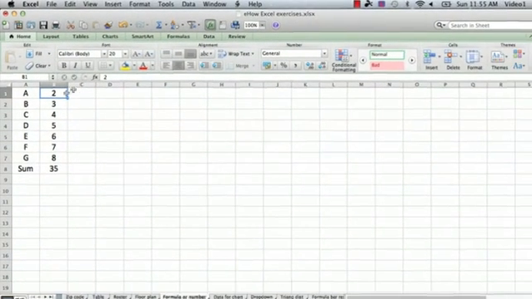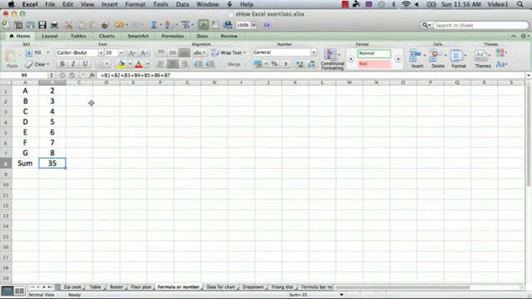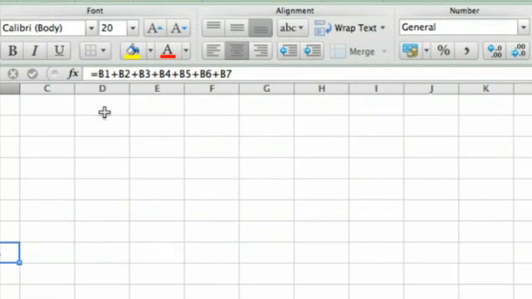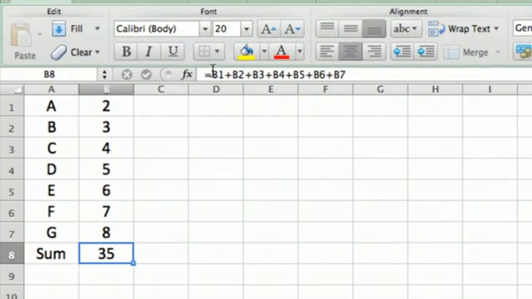Now, we go down to the one at the bottom here, where I've set up a formula, and we go to that same formula bar and look at it, and we see that it has an equals sign, and then a series of references to the cells in that column. It's a formula that's adding up all of the numbers in the column, just the same as you would do in a calculator, but it's defined here. The key to determining if it's a formula is if it starts with an equal sign. Anytime the contents of a cell in the formula bar up here starts with an equal sign, that's a formula.